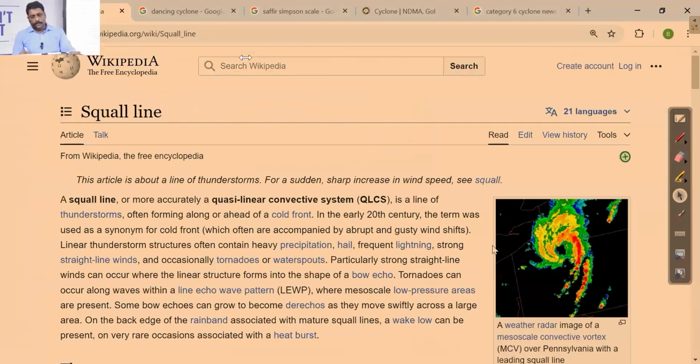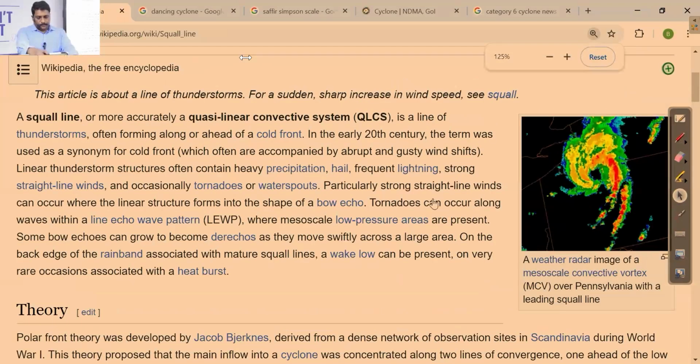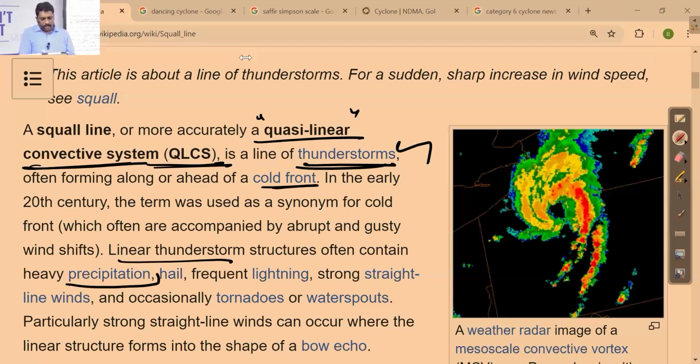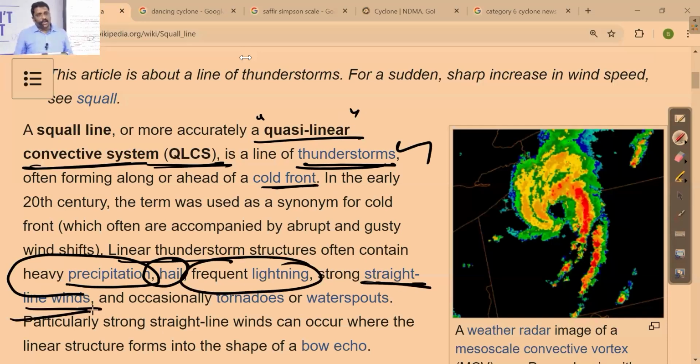Okay. So they say squall line is a quasi-linear convective system, right? For example, quasi-linear, it is linear, but not so linear. That's what they say. They are quasi-linear convective systems, all associated with what? Rising convection, right? Forget about the technicality. They say this line is associated with what? Thunderstorm, often associated with cold front, etc. That you leave it. Linear thunderstorm structure often contains what? Heavy precipitation, hail, frequent lightning, right? Maybe straight line winds. Okay.